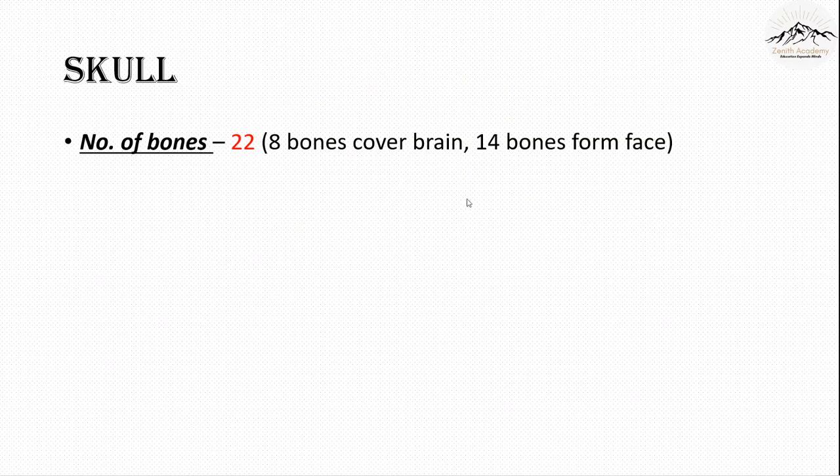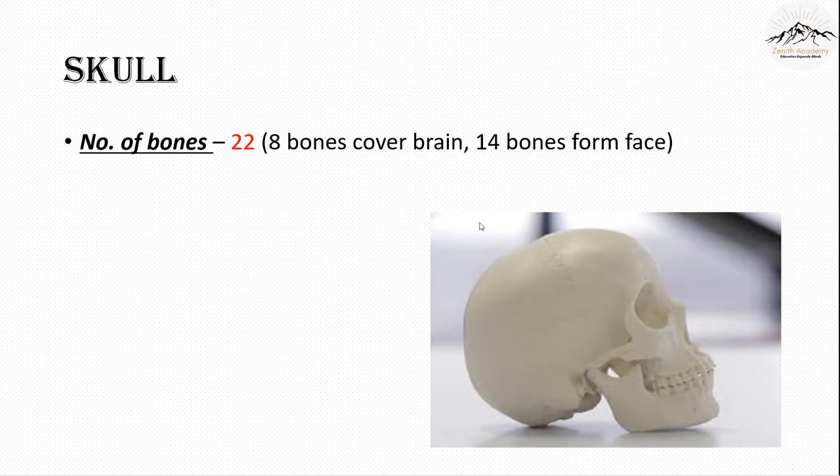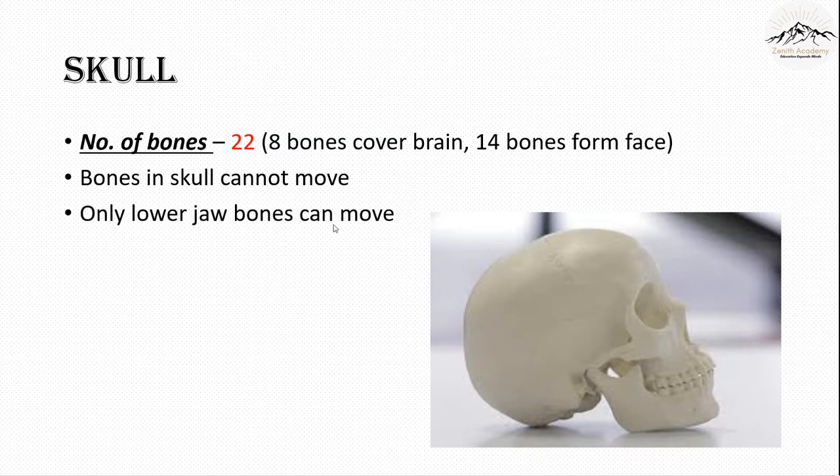The number of bones in our skull is 22, and among these bones, 8 bones cover our brain and 14 bones form our face. An important thing to remember is that the bones in the skull cannot move, except for one exception: only the lower jaw bones can move. You can see this is the lower jaw and only these bones can move.